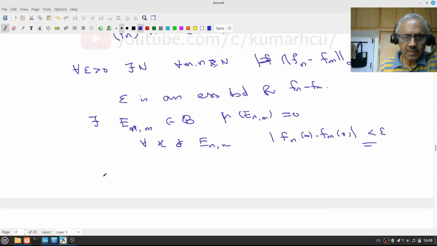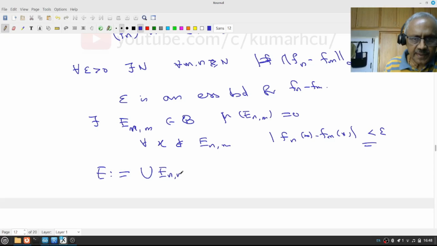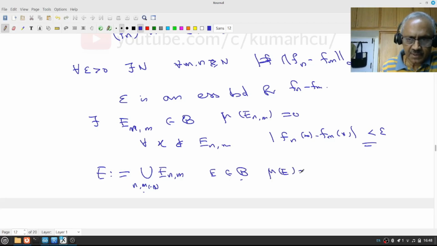Now let E be the union of E_nm, where n and m vary over natural numbers. This is a countable union of measurable sets, therefore E is measurable, and its measure is also 0. Each of the sets has measure 0. A countable union of measurable sets is again measurable, and a countable union of sets of measure 0 again has measure 0.